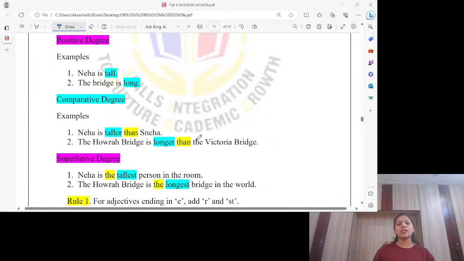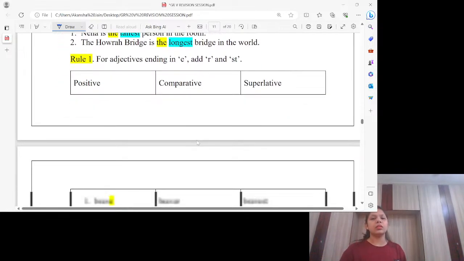Superlative degree. Neha is the tallest person in the room. Means in the entire room, nobody is taller than Neha. She's the tallest one. The Harvard Bridge is the longest bridge in the world. Fine. So these are superlative, and you can see before the superlative degrees we have used the.